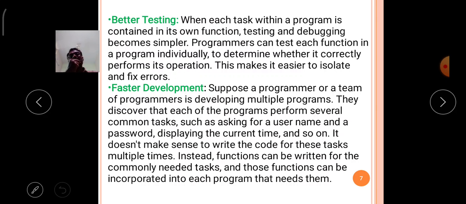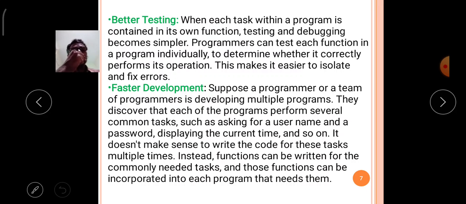So lengthy programs contain lengthy statements. To determine which line is giving an error while Python executes it is very difficult. The better testing and better resolving of errors is possible with the help of the functions concept.